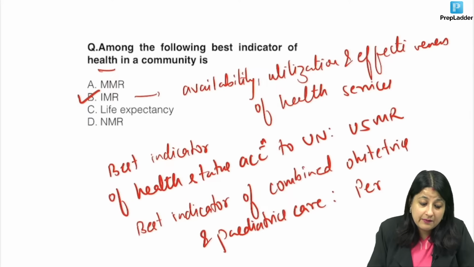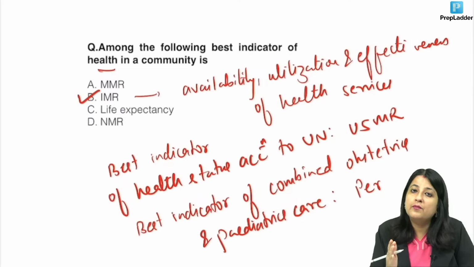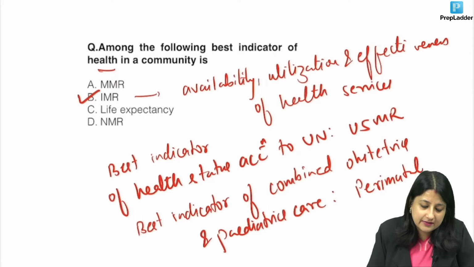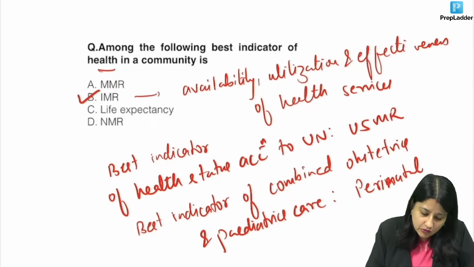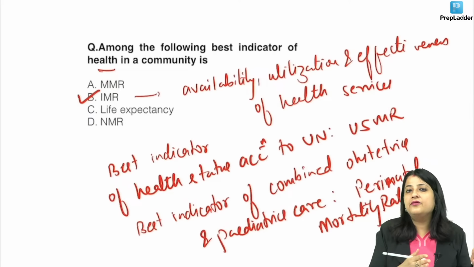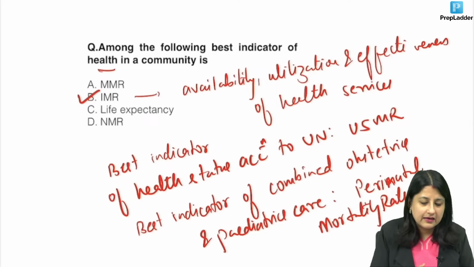No, not MMR. Combined obstetric is when the baby is in the womb, and pediatric means when the baby is out. So what is the answer over here? Here your answer is perinatal mortality rate. What was perinatal mortality rate? Death at 28 weeks gestation beyond or within first 7 days of delivery. I hope you remember this, everybody.